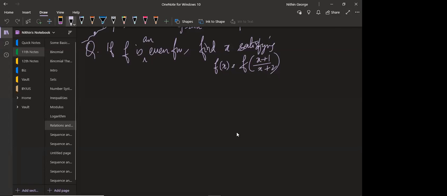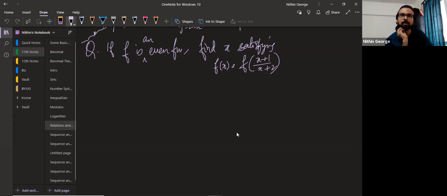Sir, isn't it like the domain, find x satisfying? Yes, yes. It is something like the domain only. Like what are the values of x that satisfy this? But there's another clue here also.